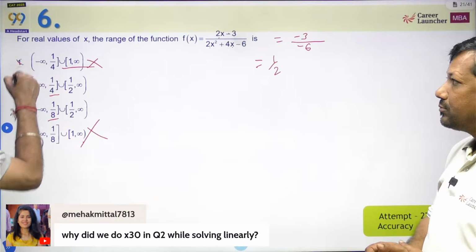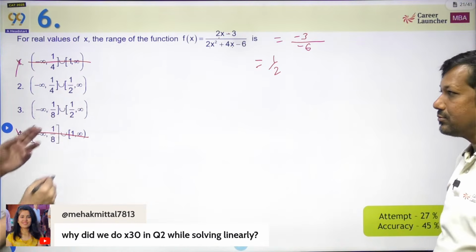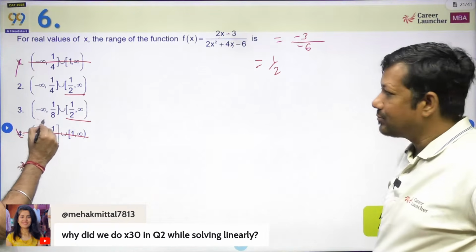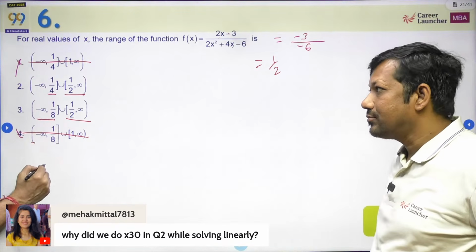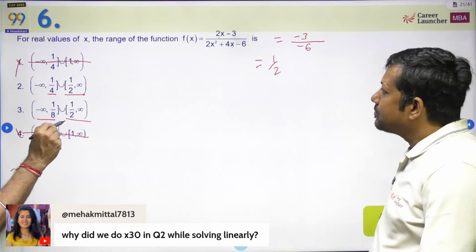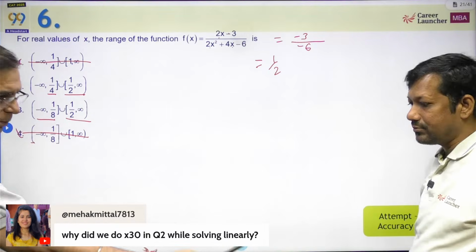These two are gone, leave them, okay? So this is out, this is out. Now look at this. This is the same in both these choices. This choice is stopping at 1 by 8. This choice is going up to 1 by 4. So the approach should be, I need to check for a value which is more than 1 by 8, but less than or equal to 1 by 4.